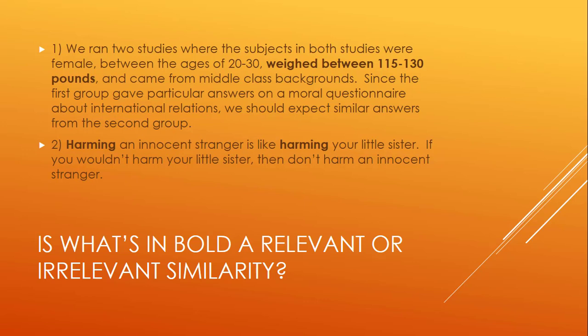The conclusion here is that don't harm an innocent stranger. You shouldn't harm an innocent stranger, or it's morally wrong to harm an innocent stranger. So insofar as the conclusion is about the moral wrongness of harming, harming is itself a relevant similarity in this case, given what the conclusion and the subject matter is about. So harming is a relevant similarity in this instance.